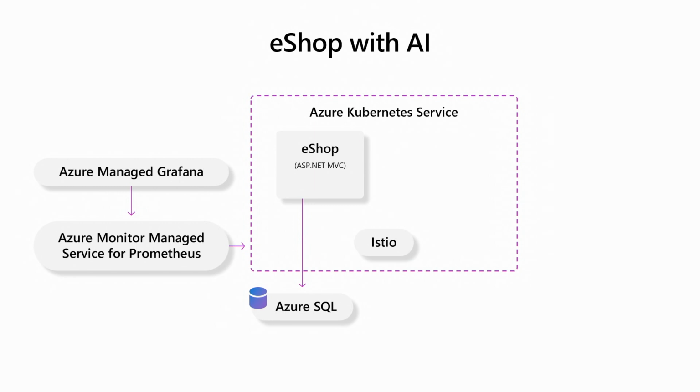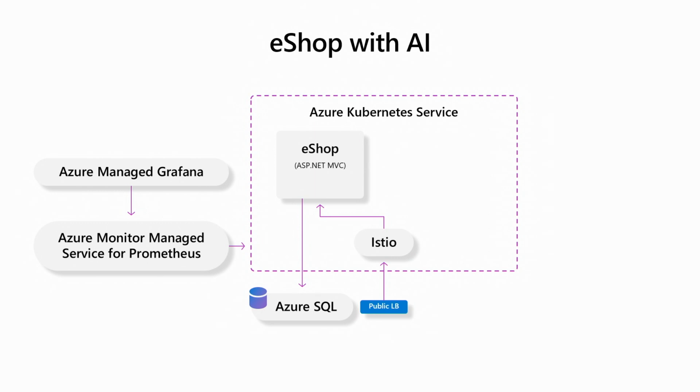And then we have Istio in place. Now, Istio is great to connect microservices, but it's also awesome because it offers an ingress point for us, and that's fully managed by Azure as well. And so when any users want to hit our website, they come in through the Istio ingress, and that traffic gets routed to the eShop application. This is the current state. Where do we want to be?